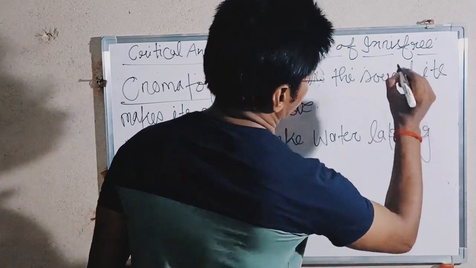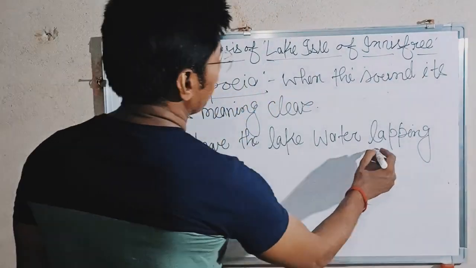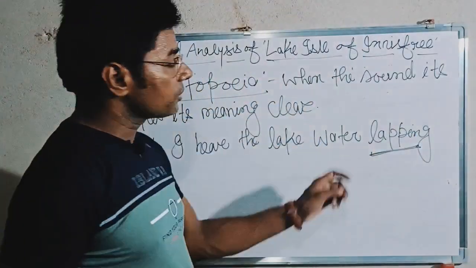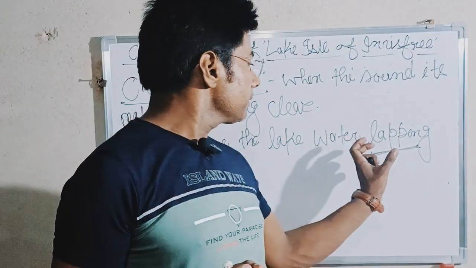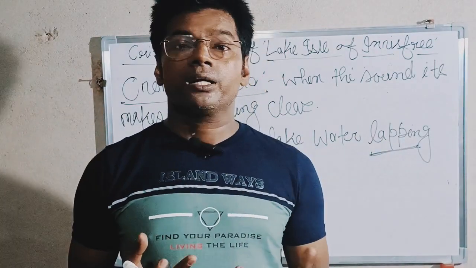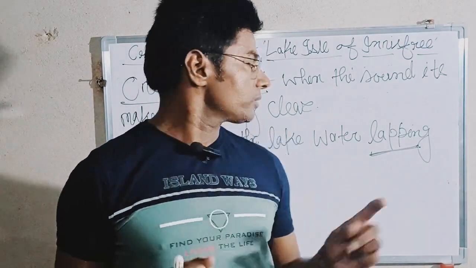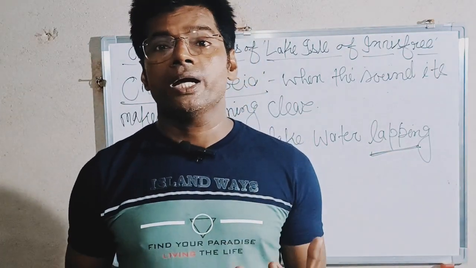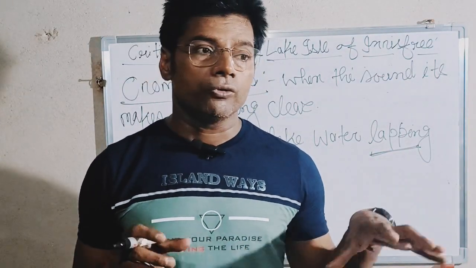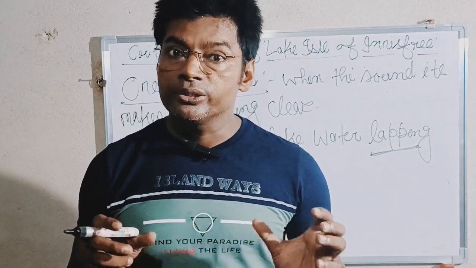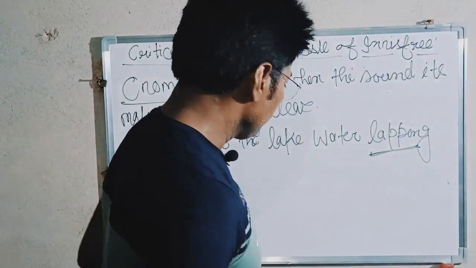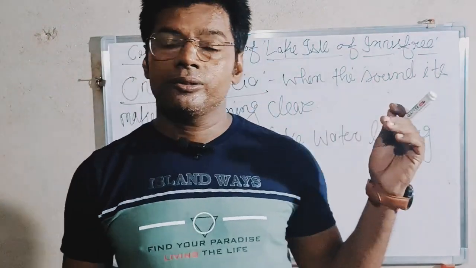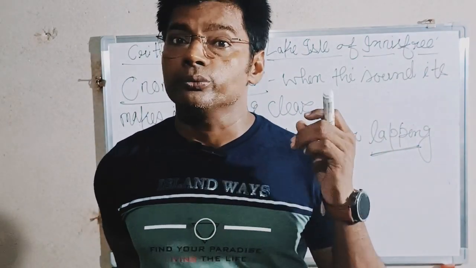L-A-P-P-I-N-G, lapping. So lapping is a kind of sound. This word signifies a kind of sound that the water produces. So, my dear learners, these were the certain figures of speech used in this poem.